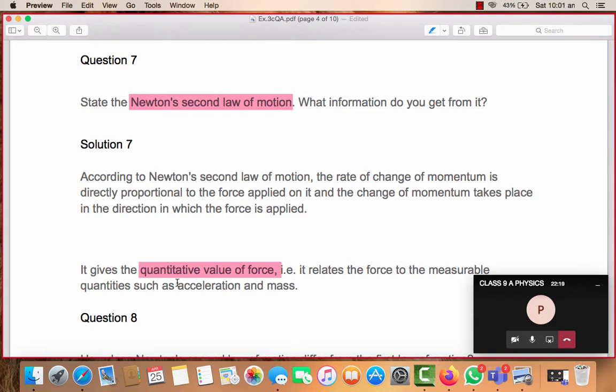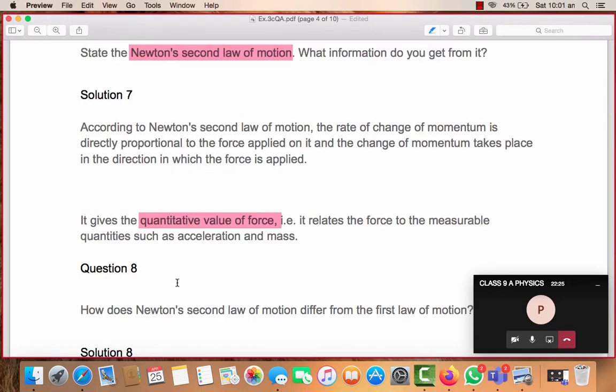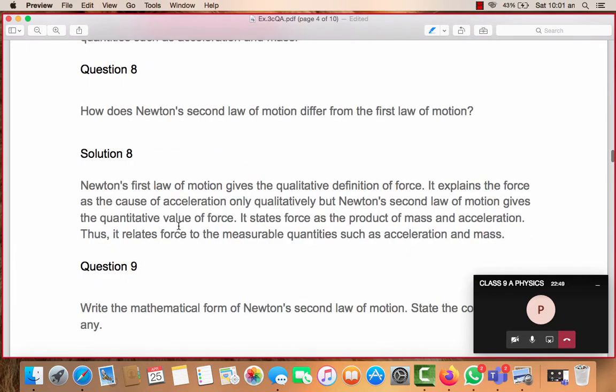This is very, very important, because in your exams we will not ask you directly to define Newton's first law of motion or define Newton's second law of motion. Rather, we might give you: state and name the law which defines force quantitatively. When it comes to quantity, it means the value, so that is obviously given by Newton's second law of motion. And when I say qualitatively, it is Newton's first law. Third law we can understand once I have switched to that topic.